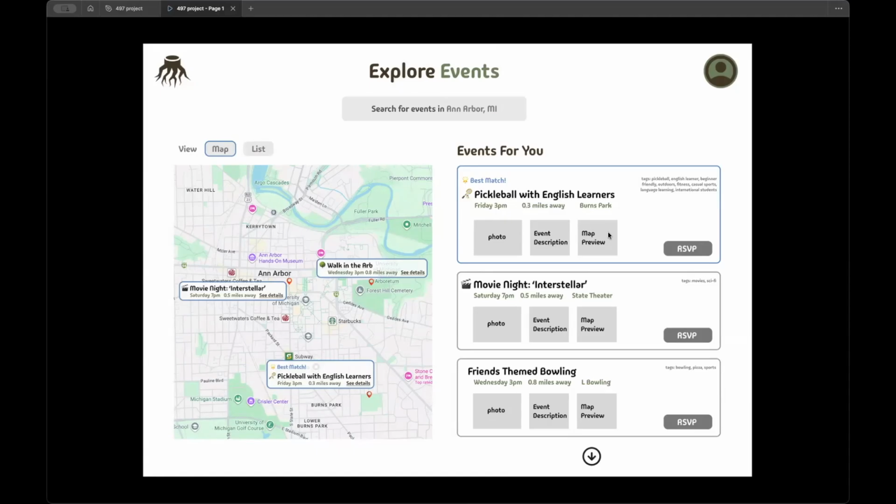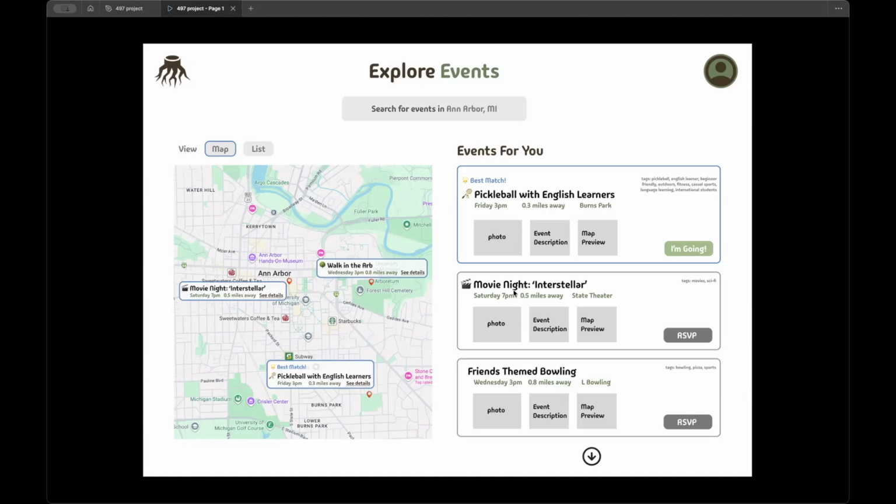The event description and photo allow us to expand on the information in an event without overbearingly putting too much information on the page at once, which might be intimidating for new users. So let's RSVP to this event. There we go. It is now marked as I'm going, and I'm very excited to get to this pickleball match on Friday.